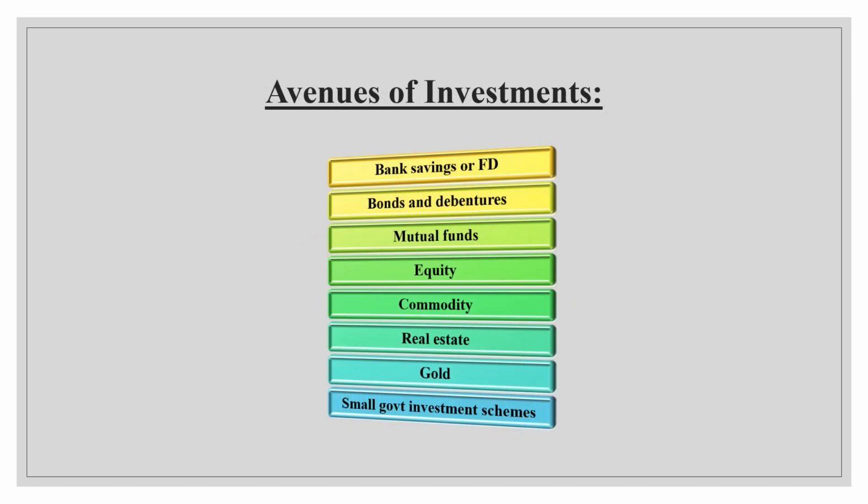Coming to the avenues of investment, as I said, being an investor, you can invest in n number of securities or n number of investments. So let us discuss what kind of avenues are available for the investor, where he can invest his money. First and foremost thing is bank savings or FD. Everyone has a savings bank account. Everybody deposits money in the savings bank and earns interest over a period of time. In a year we get interest 2 times, whereas in case of FD we get it annually. So you are generating income periodically, either half yearly or yearly.